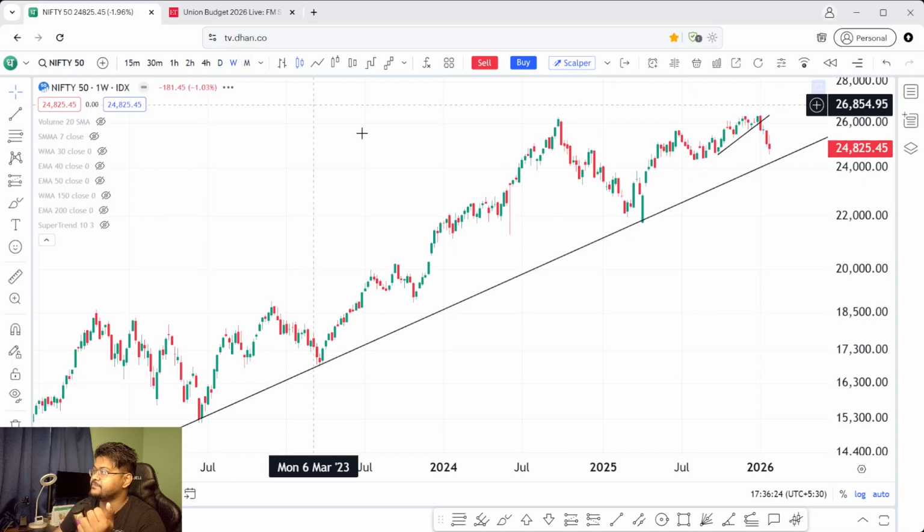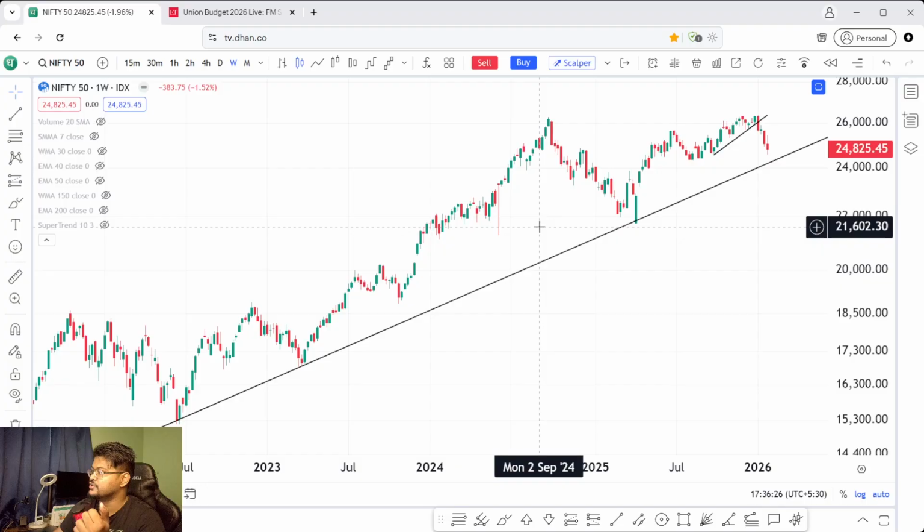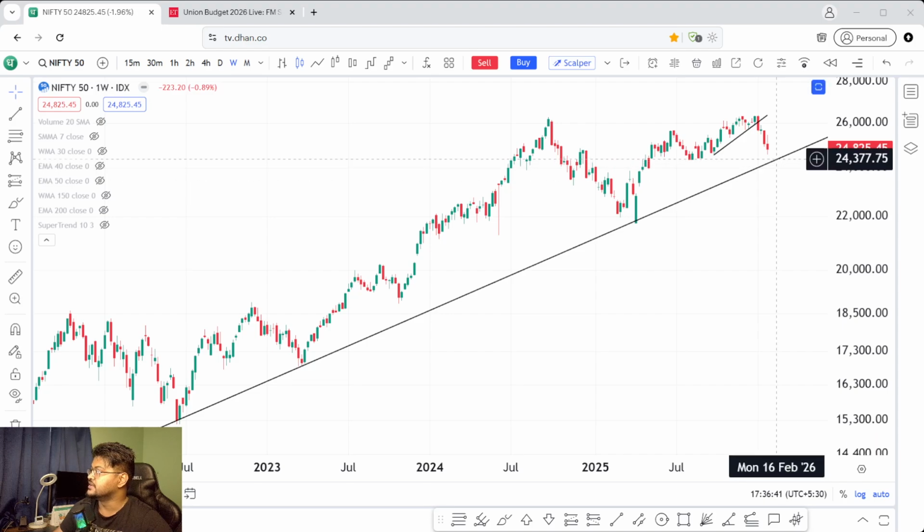And if I go to the weekly time frame, you can see that this trend line has been respected multiple times, and now the price action is almost close to that trend line. You can see it could touch that trend line maybe in the next 2 weeks. That is what I believe. 2 to 3 weeks it could touch, and after touching, how it reacts to that trend line will decide the near term future of Nifty.